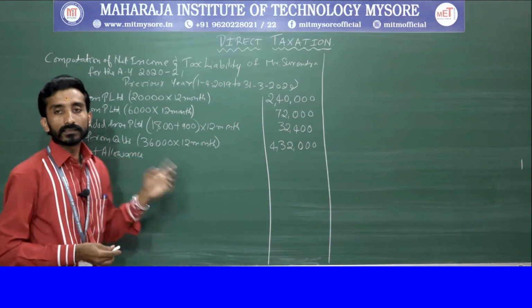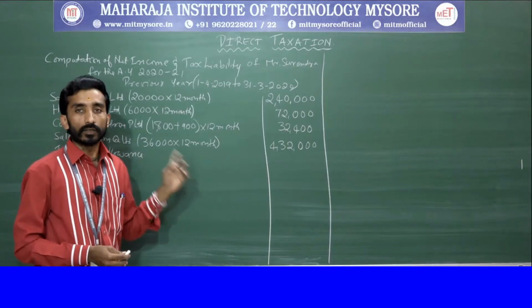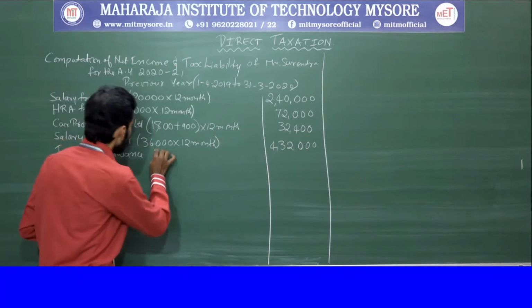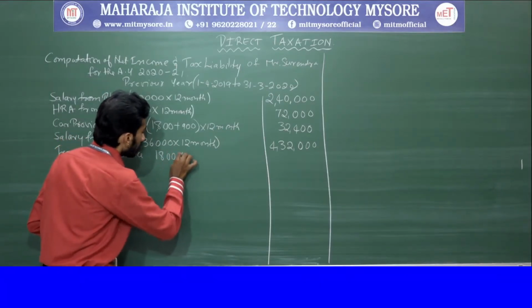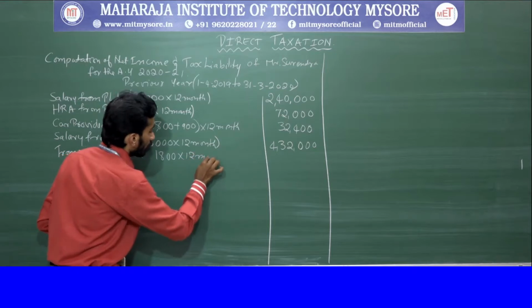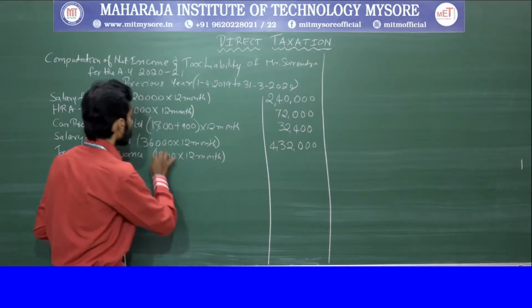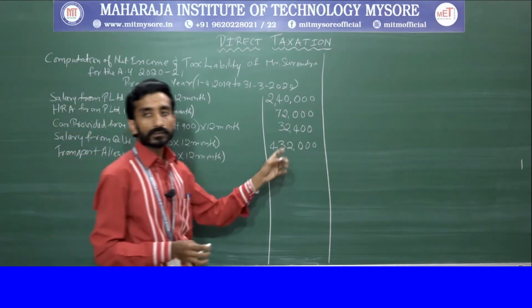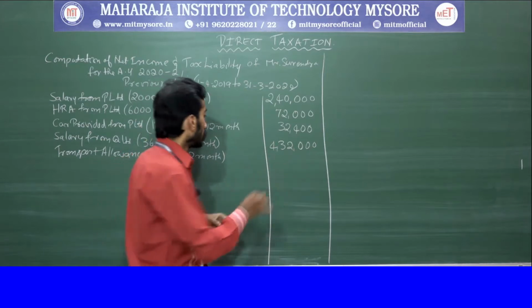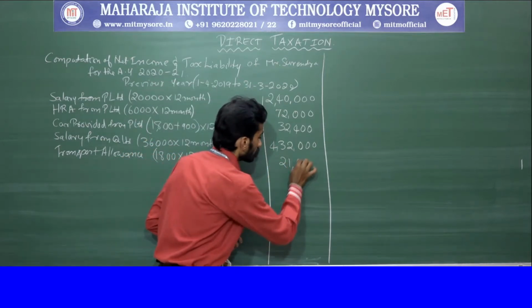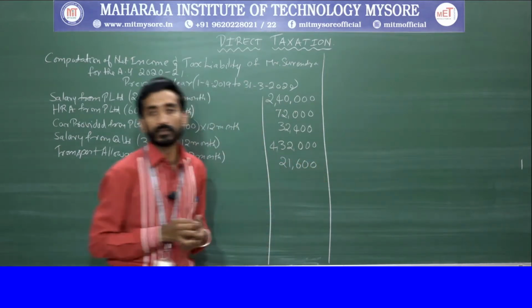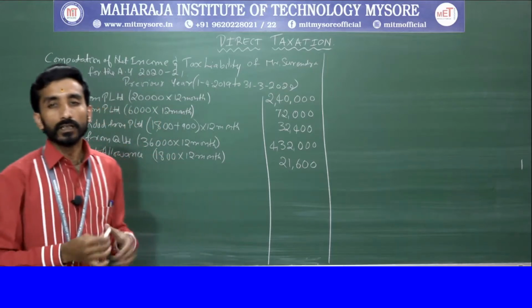So which is taxable allowance. So that is 1,800 they have given. So 1,800 into 12 months. So how much is it? 21,600. Clear?